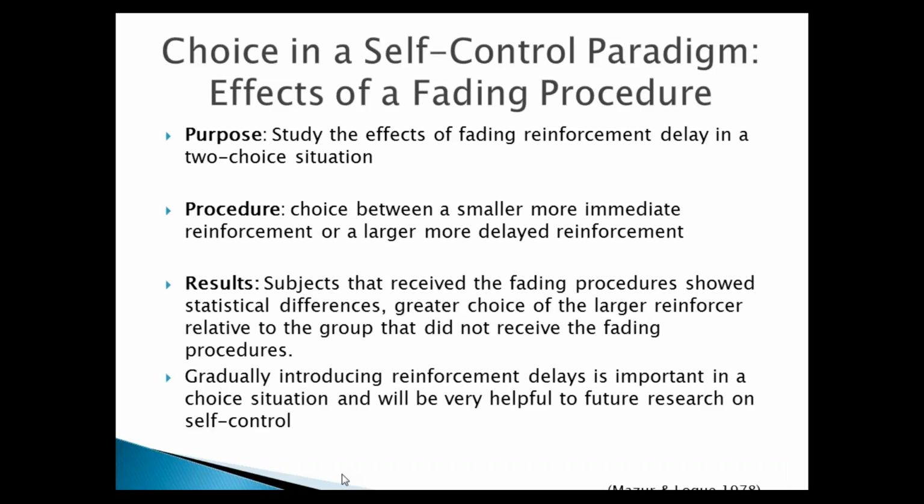The first study to be discussed is Choice in Self-Control Paradigm, Effects of Feeding Procedure. The Mazur and Logue study examines the effects of feeding reinforcement delay in a two-choice situation. In their procedures, there was a choice between a smaller, more immediate reinforcer, which is a 2-second access to grain, or a larger 6-second access to grain, which was the more delayed reinforcement. The factors that affected the pigeon's behavior in this basic study were the delay between the response and the reinforcement and the amount of reinforcement.